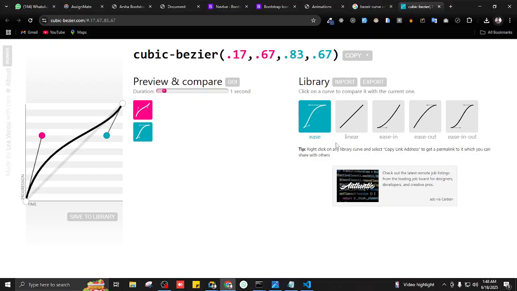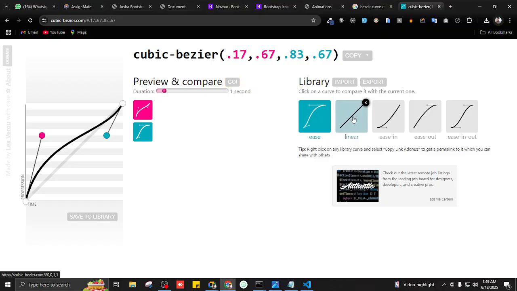For example, I want you to pay close attention to this blue box. The first one is saying ease. The Bezier curve is saying ease. If I were to press go, this would mean start your animation fast but end it slowly. If I press go again, basically the animation starts fast but ends slow. This is the Bezier curve for ease.